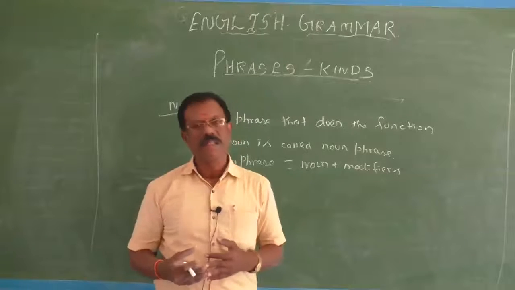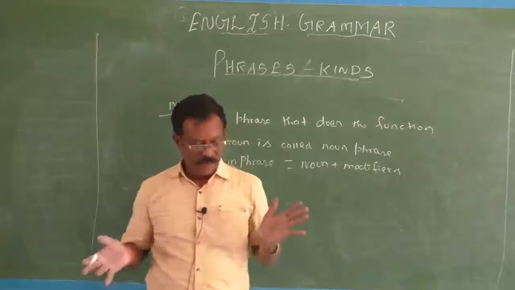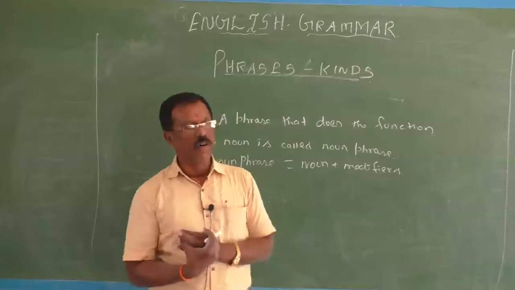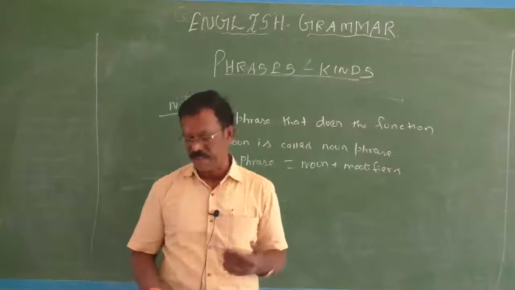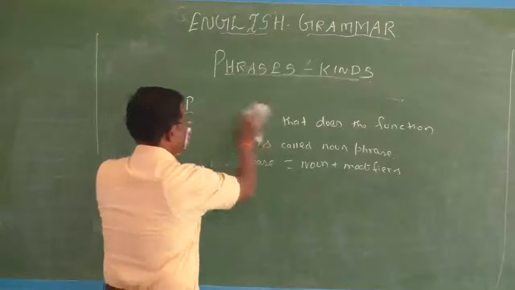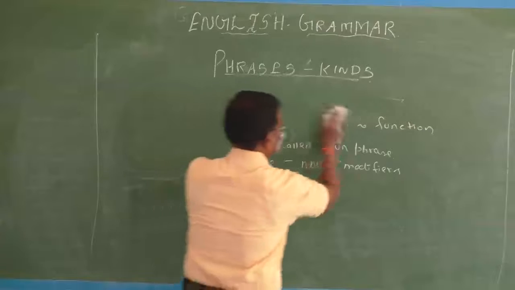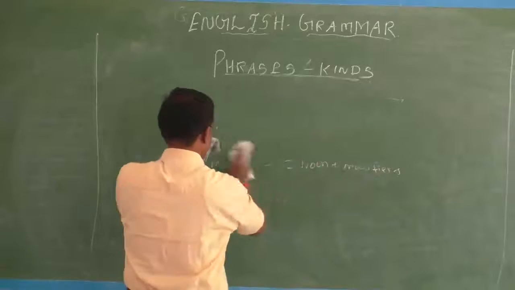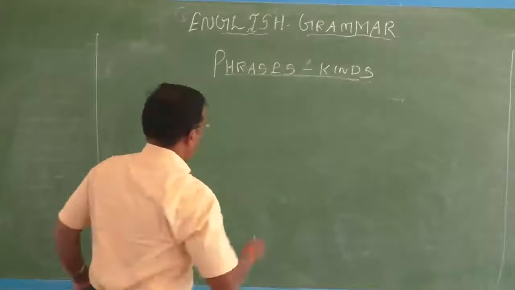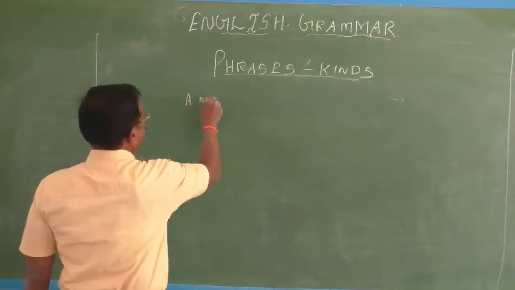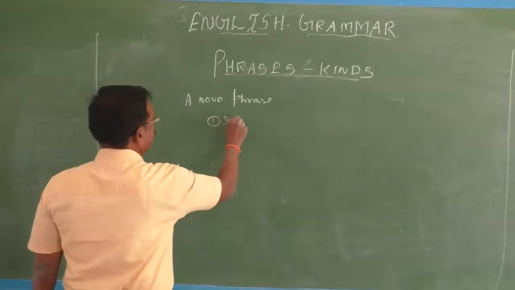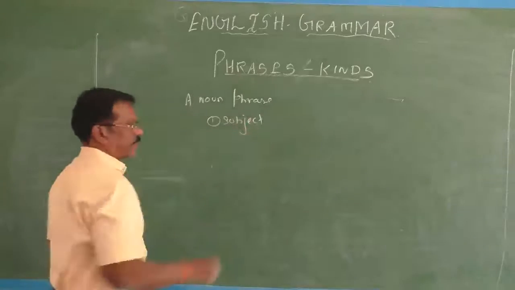A noun phrase may be the subject of a sentence. A noun phrase may be the object of a sentence. A noun phrase may be the complement of a verb.